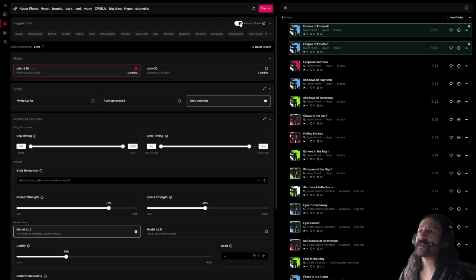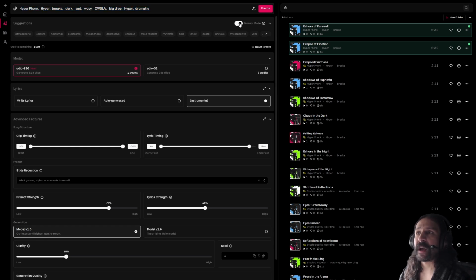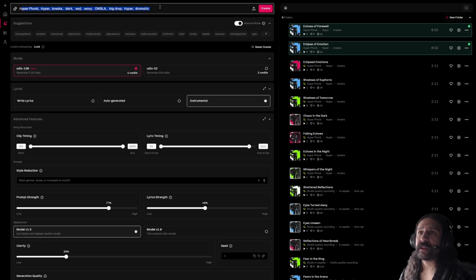Now, above this, you can select manual mode or not manual mode. If you don't have it on manual mode, then Udio is going to look at your prompt here, and it's going to make a decision about what it thinks is a better prompt for what your goal appears to be. If you have manual mode on, then it's going to strictly adhere to this prompt that you have put in right here. Now, you can also upload your own track.